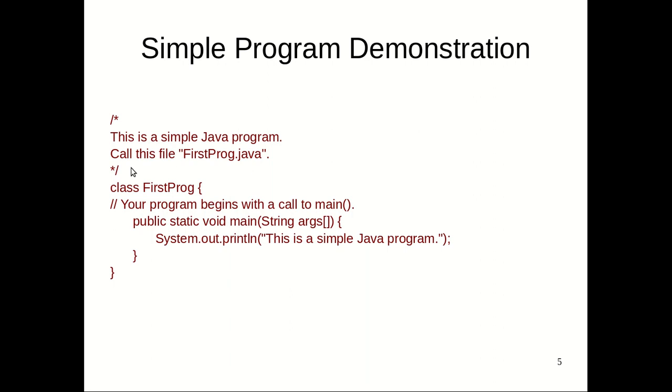Comments are very similar to the comments we have already learned in C++. A single line comment is always with double slash, and the multi-line comments will begin with slash star and end with star slash. So this is a multi-line comment and this is a single line comment. And we can see that our program is contained within one class, that is class first program. So we can say that this program has this class.